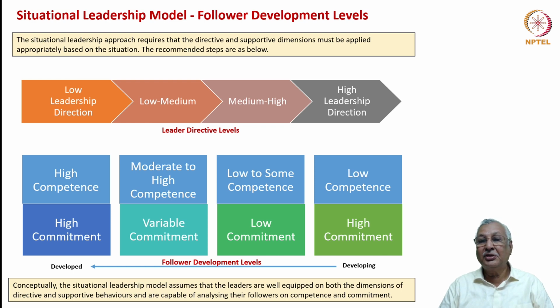High leadership direction is worthwhile when there is low competence and high commitment. That is, people can be encouraged to learn and deliver on the subject. Medium to high leadership directive level is relevant when there is low to some competence. Similarly, there is low commitment. Low to medium directive effort on the part of the leader becomes relevant when there is moderate to high competence and variable commitment.